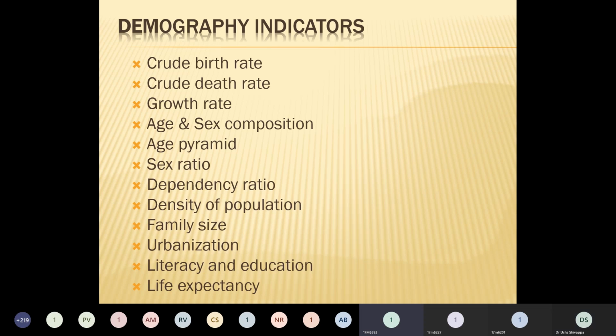950 females, 940 females for 1000 males. 940 females?